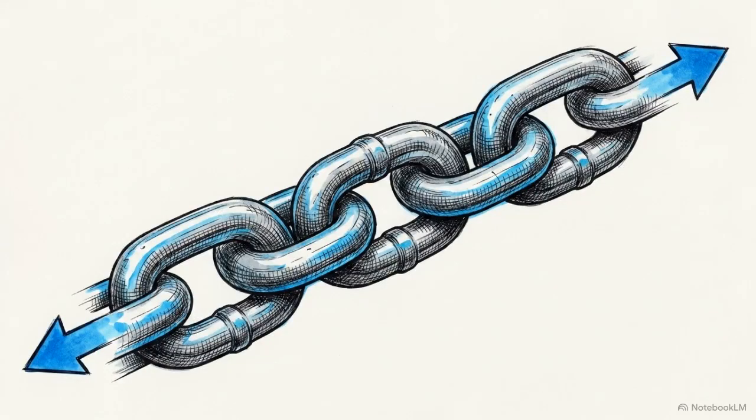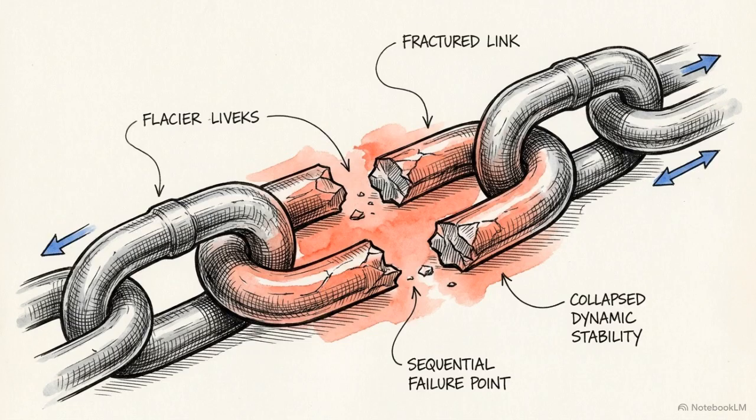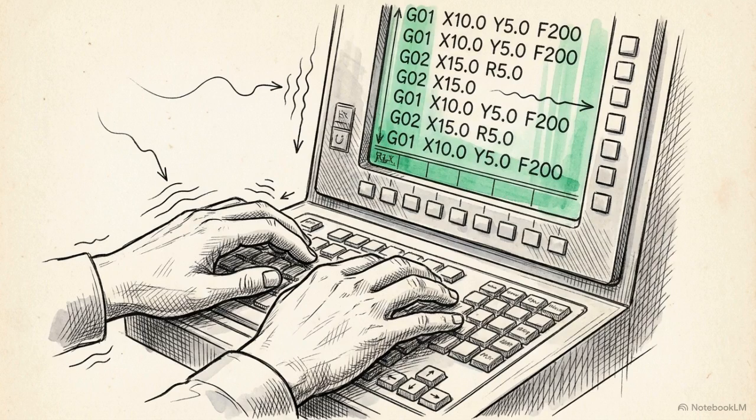Physical rigidity always operates as a sequential chain. A failure in the tool, the fixture, or the spindle independently collapses the dynamic stability of the entire machining process. Once the physical setup is secure, we transition to the digital programming, focusing on how CNC operational parameters influence stability.